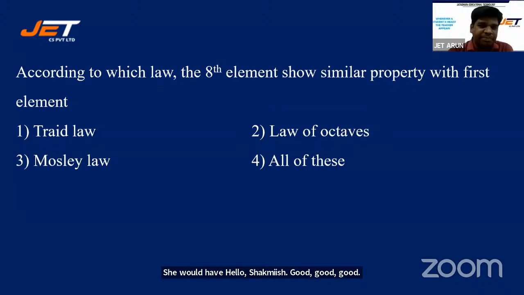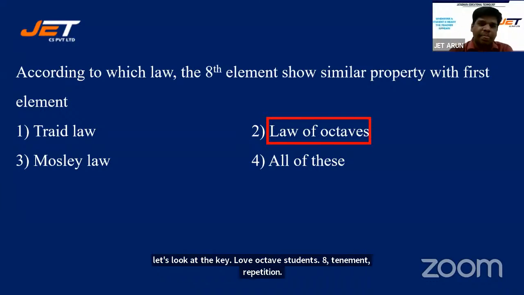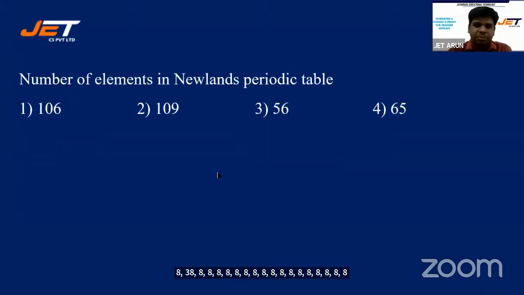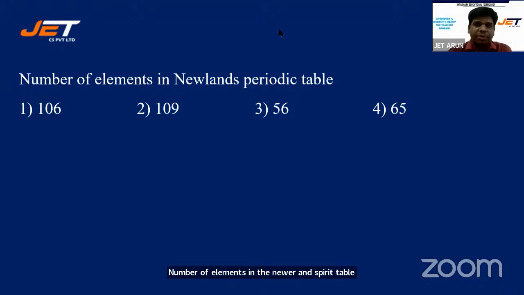All right, let's look at the key. Law of octaves, students. Eighth element, repetition. Every eighth element shows the property of the first element. That's called law of octaves. Number of elements in the Newland's periodic table. In the modern periodic table, we have seen already 118, but in the Newland's periodic table,